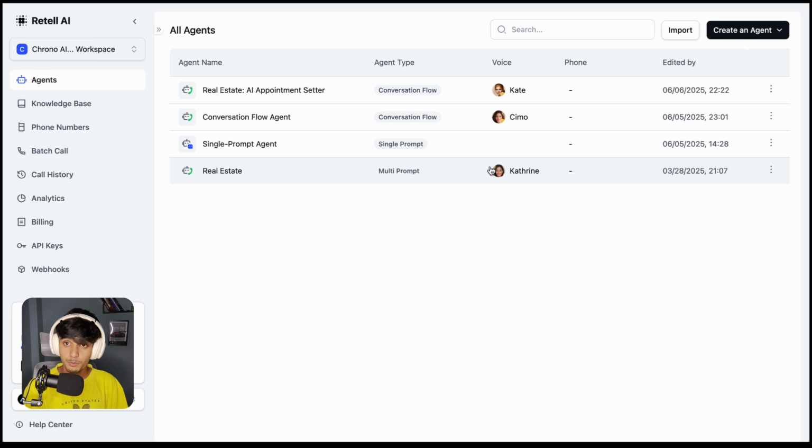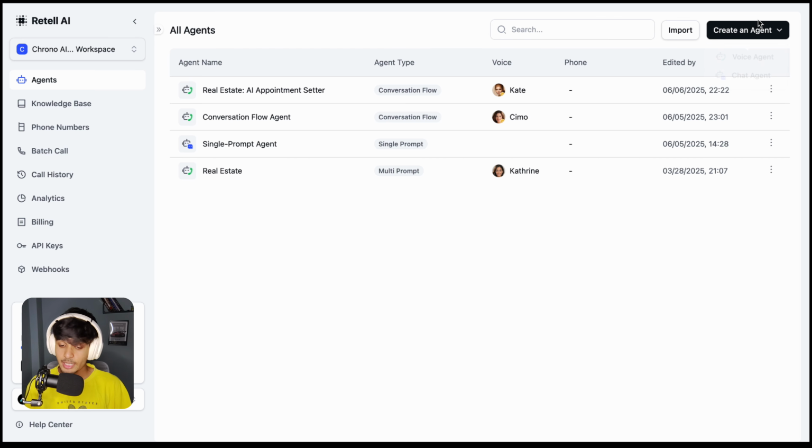First thing is that they offer a bunch of things, and the basic things are that you can see from here we can create our agent. From here we can upload a knowledge base. From here we can import our phone number. This is batch call which is used for the outbound calls, and there are a few more things. Anyway, if you want to create a new agent, then you have to click on the create an agent button and select the voice agent.